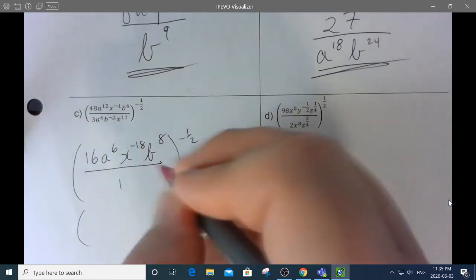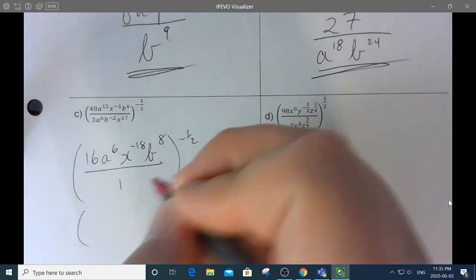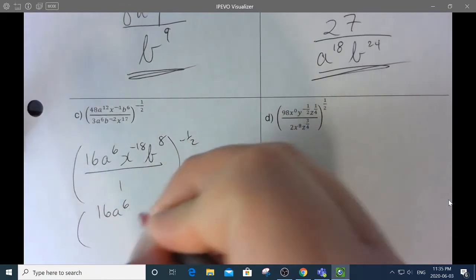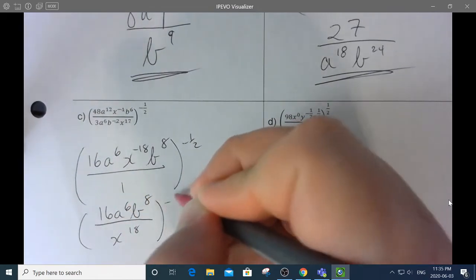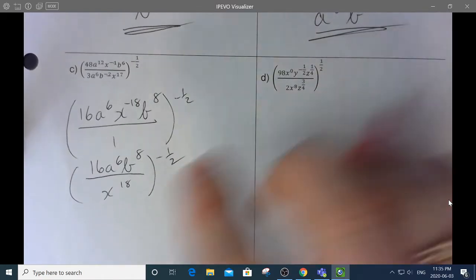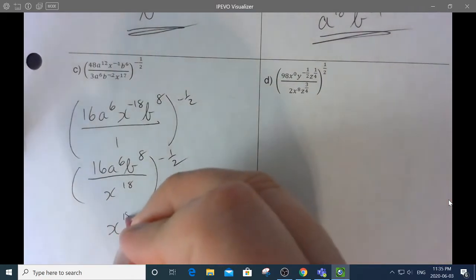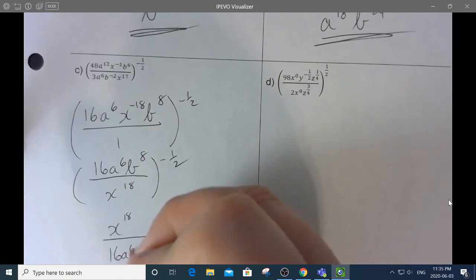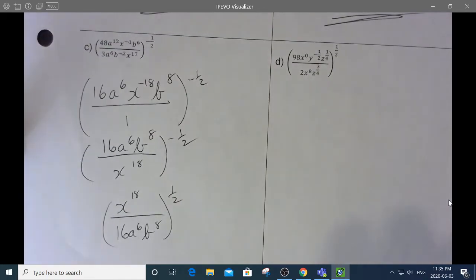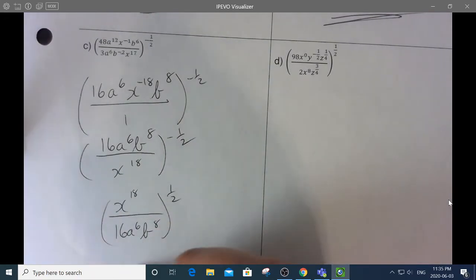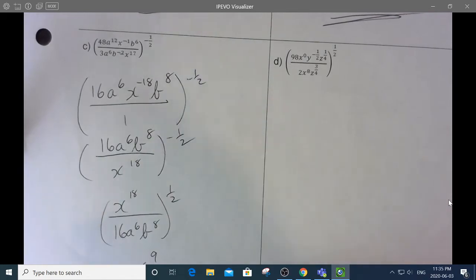Now I'm going to simplify what's in the brackets further. I'm going to get rid of that negative power. So that's 16a to the 6, b to the 8 over x to the 18. And then I'm going to deal with that negative, which flips everybody over. And now the power of a half means that I'm taking half of all those exponents, which also means I'm square rooting everything. So half of 18 is 9. The square root of 16 is 4. Half of 6 is 3, and half of 8 is 4.